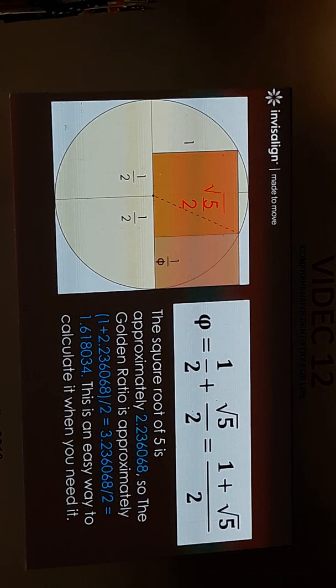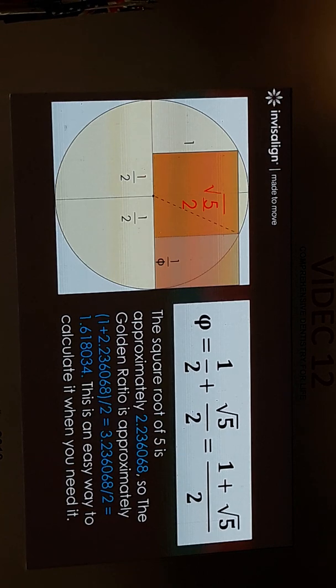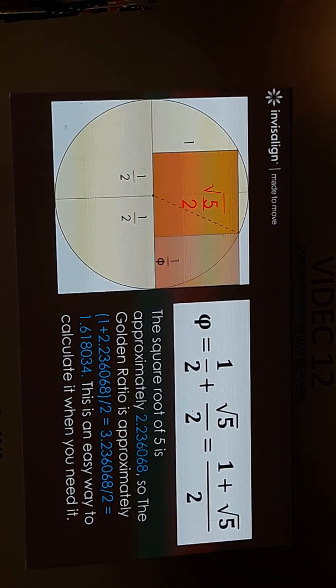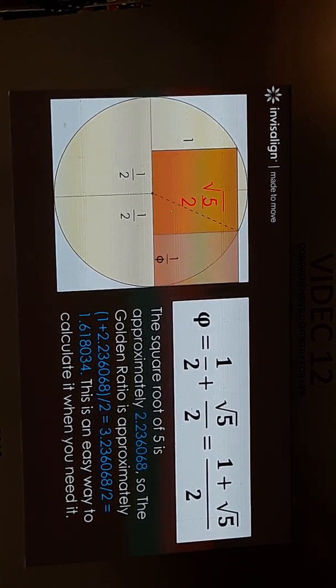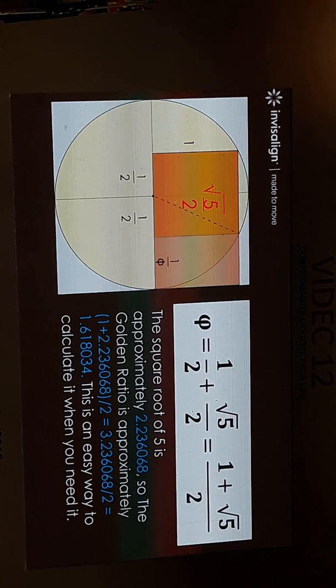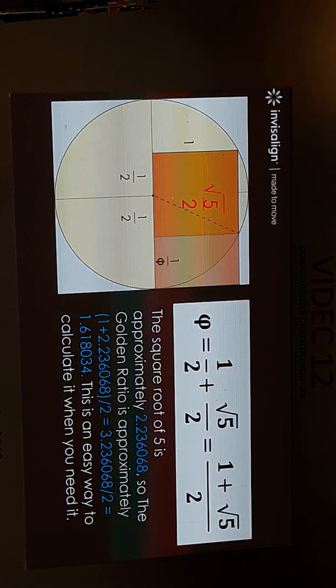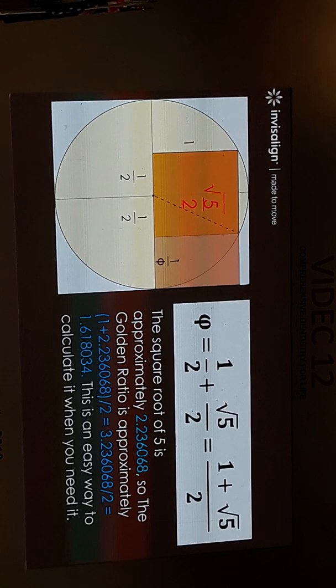Because we know that this one is 1.5, 1.5, this is 1, right? So from Pythagoras, the easy math in high school time, we can find the length of this one is equal to the square root of 5 divided by 2. And this one is also the radius of this circle as well, right? So we know exactly that the distance from the center to here is also equal to the square root of 5 divided by 2. So the total length from here to here is equal to 5.